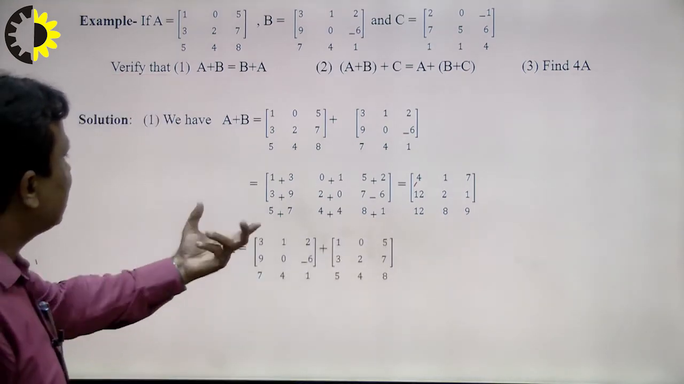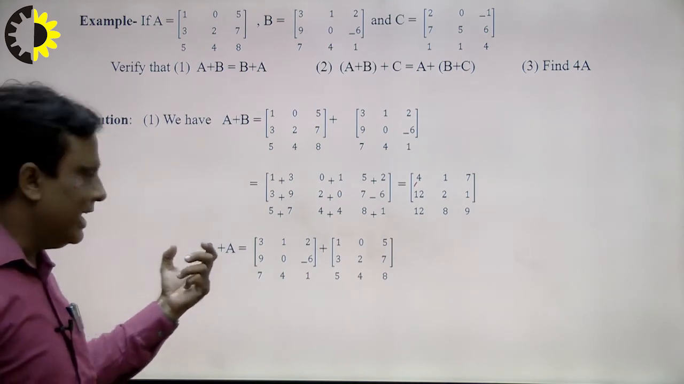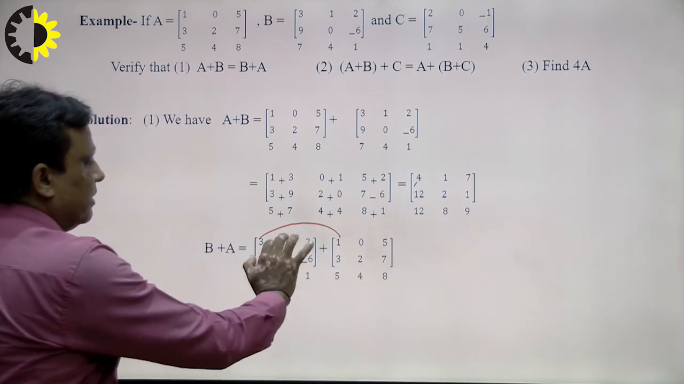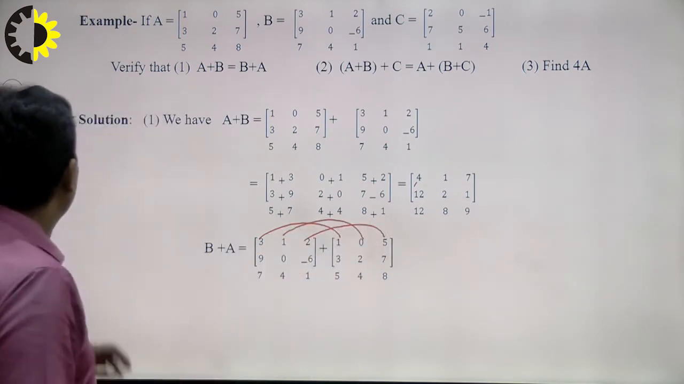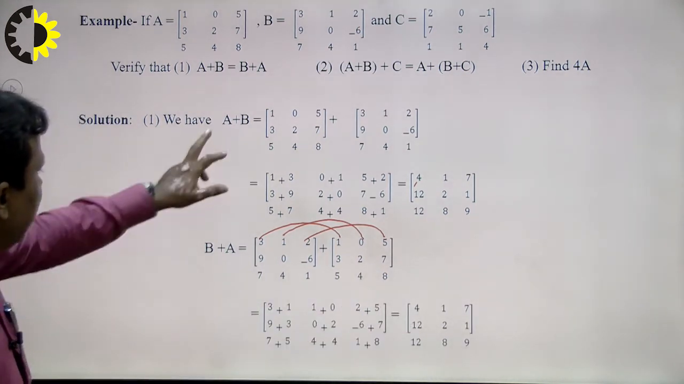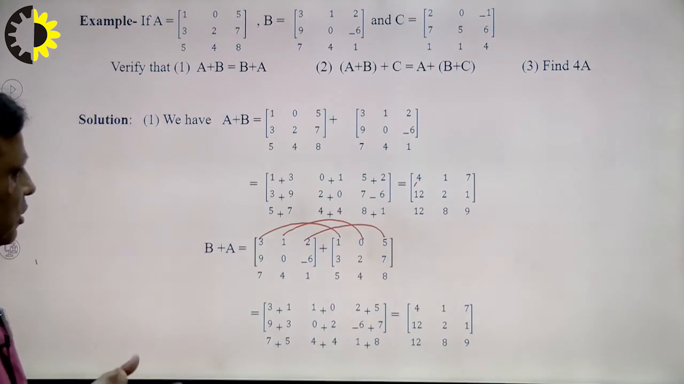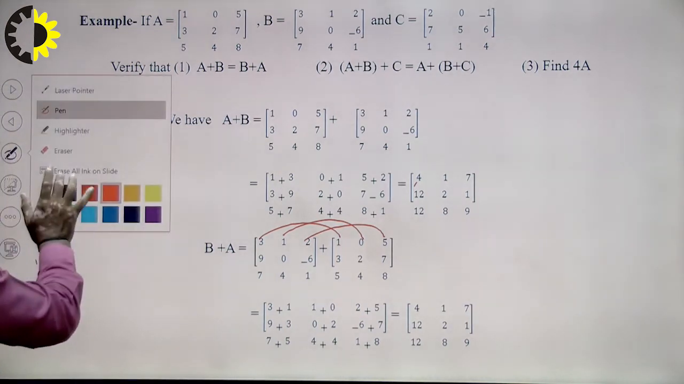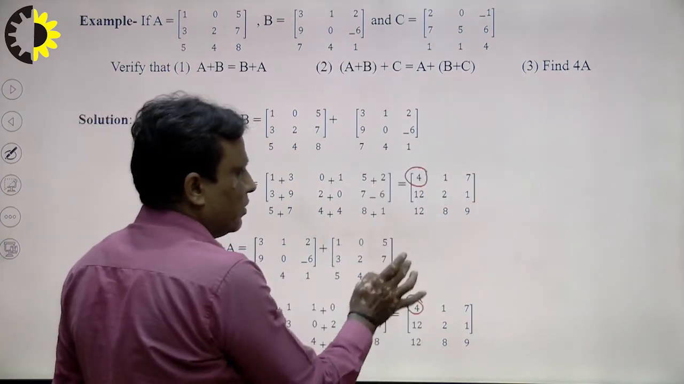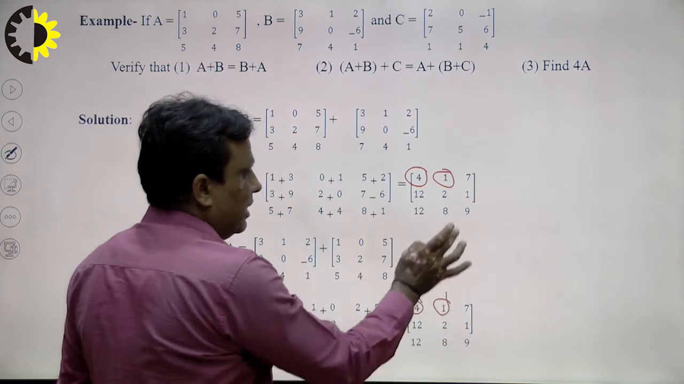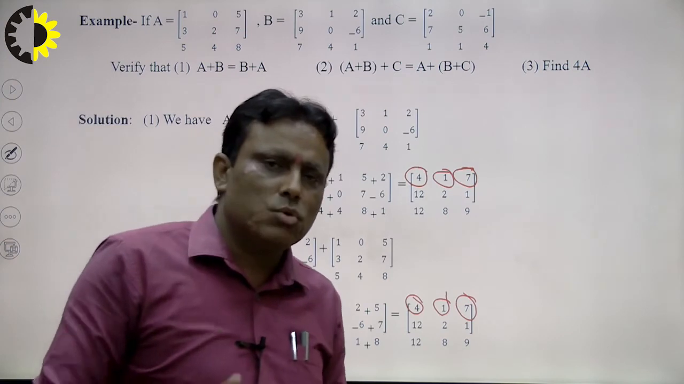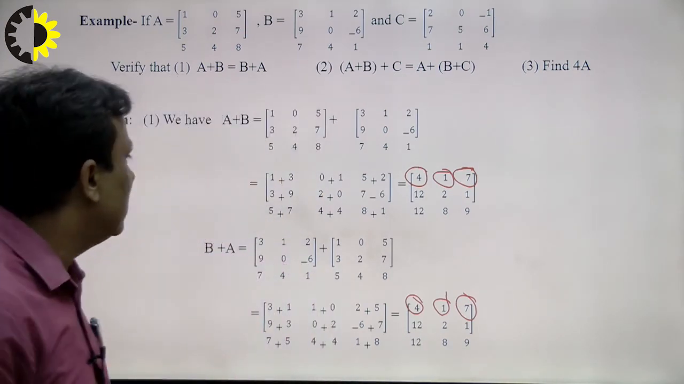Now B plus A, in the same way, first write B and next write A. So 3 plus 1, right, 4, and write 1 plus 0 and 2 plus 5. So I write here, right, what is the result of this matrix? So we can say that A plus B is equal to B plus A. That means the corresponding element will be equal to the corresponding element, right? A11 is 4 and here A11 is also 4. There is 1, there is 1, there is 7. That means each corresponding element is equal to the corresponding element. That means A plus B is equal to B plus A.